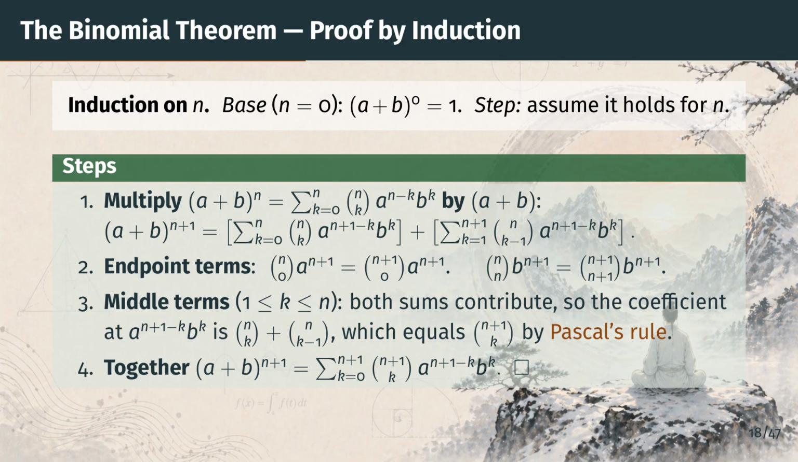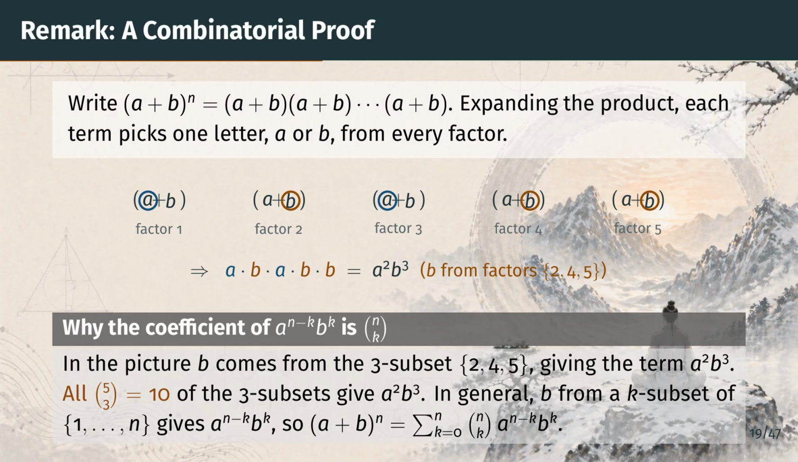The next slide records a second proof, a purely combinatorial one that is worth seeing. Besides the induction, the binomial theorem has a slick combinatorial proof. Write a plus b to the n, the power, as a product of n copies of a plus b. Multiplying out, every term pulls one letter, a or b, from each factor. The diagram shows the case n equals 5. The 5 factors are in a row, numbered 1 through 5.